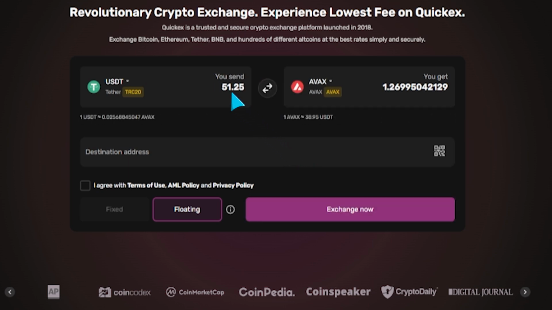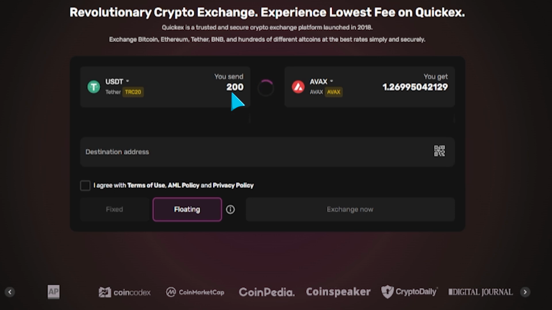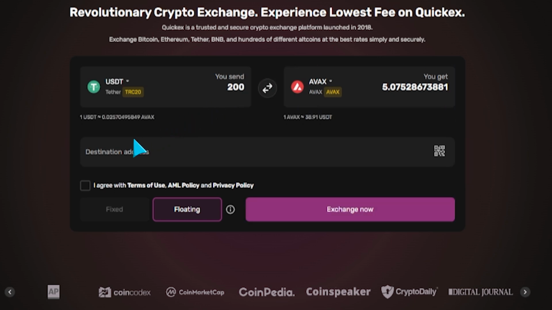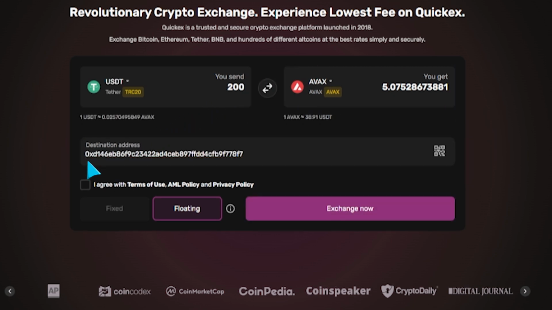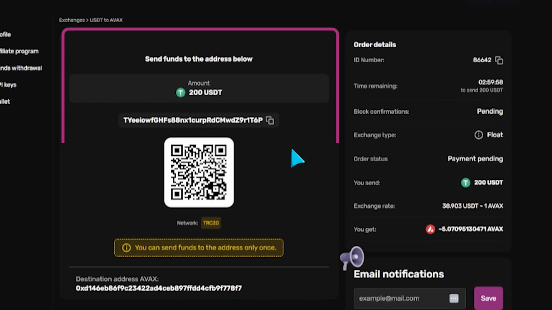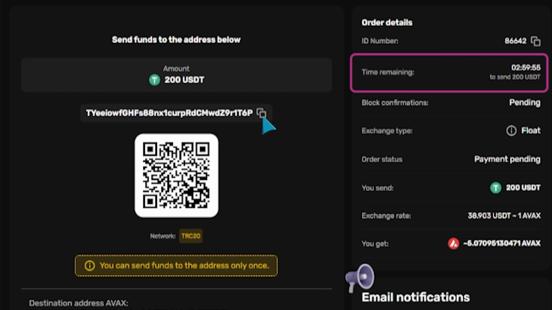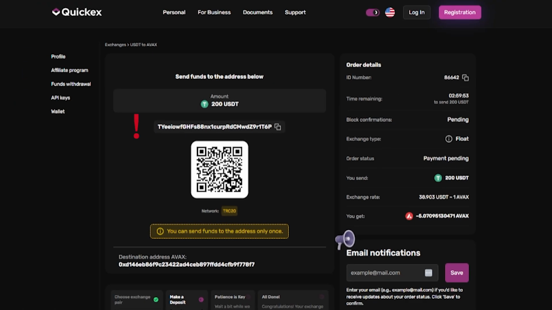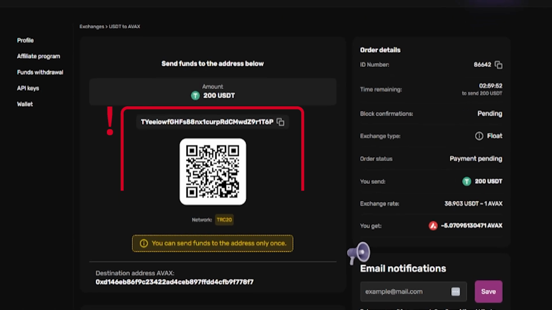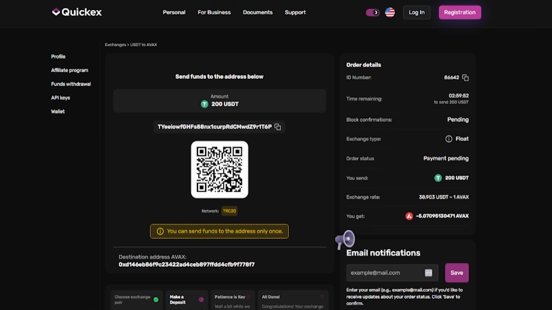Specify the exchange amount. The calculator will instantly show the total amount in AVAX coins. Enter your AVAX wallet address to receive the funds. Check the details and confirm the exchange. Send funds to the address provided within the application period. Important: each transaction uses a unique address for maximum security.